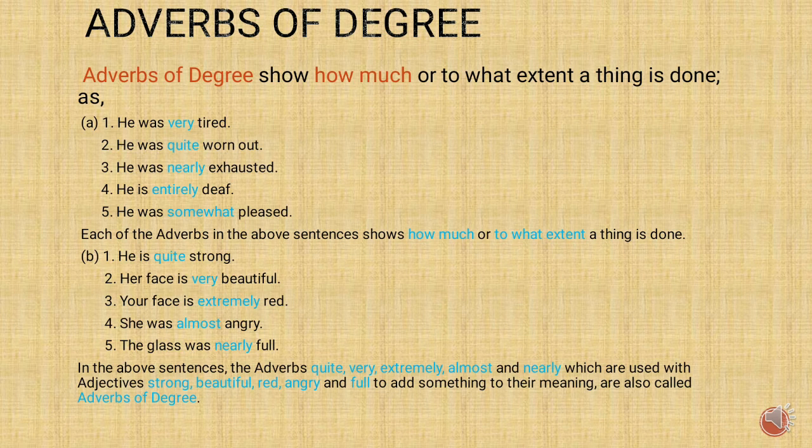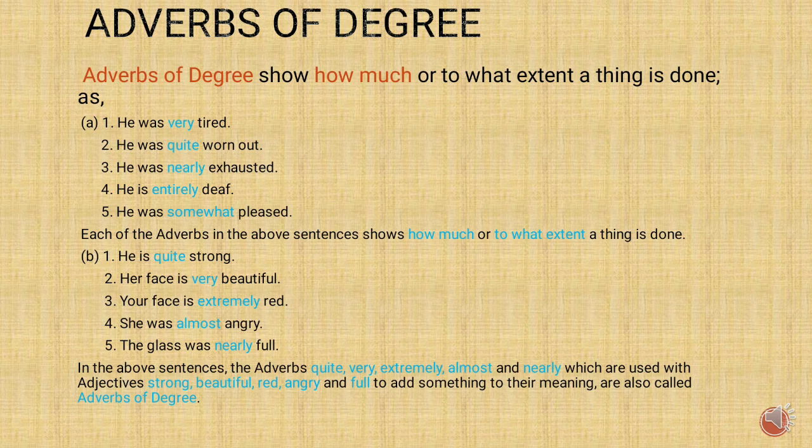So these adverbs of degree, that is quite strong, are adding something to the adjectives. Alright, children, adverbs which are used with adjectives to add something to their meaning are also called adverbs of degree. Understood, children? So adverbs of degree show how much or to what extent a thing is done.